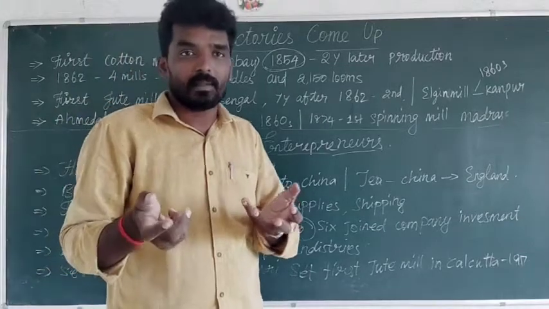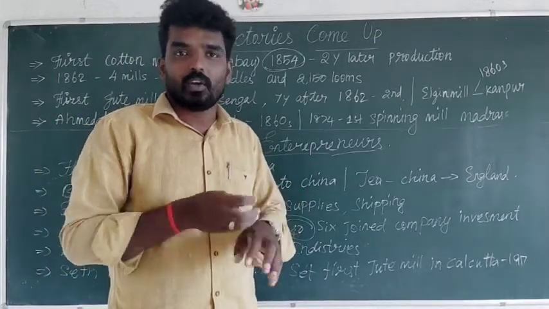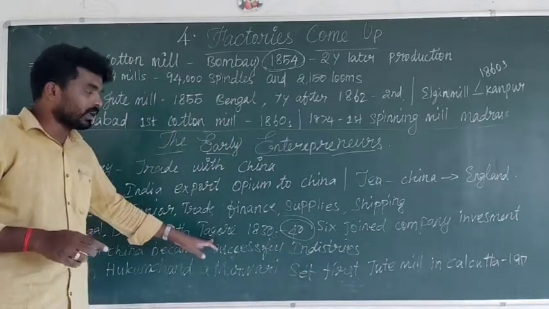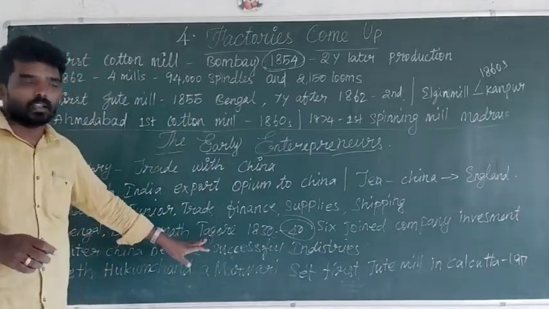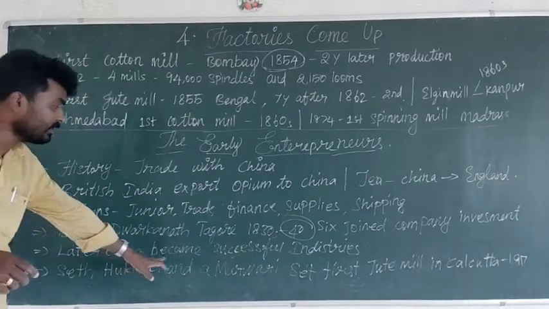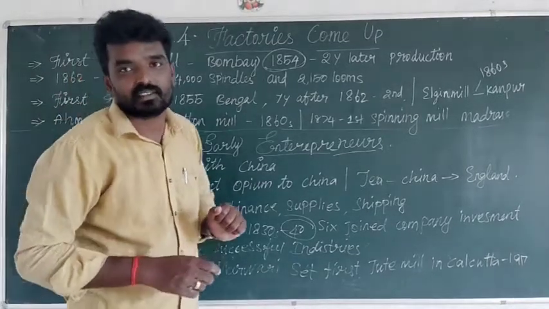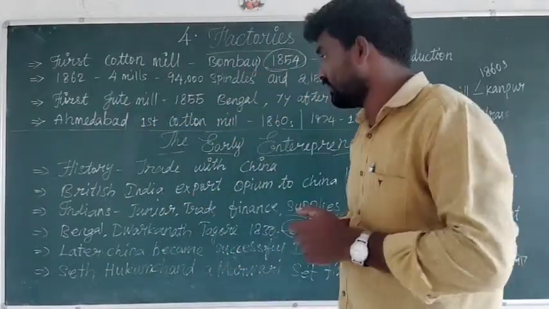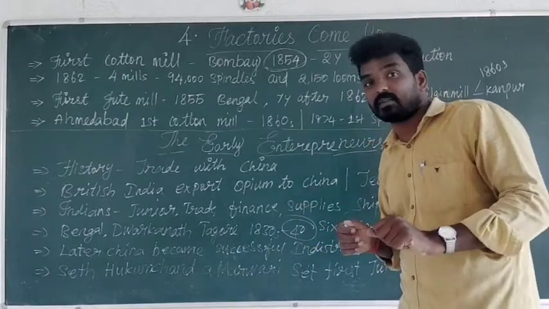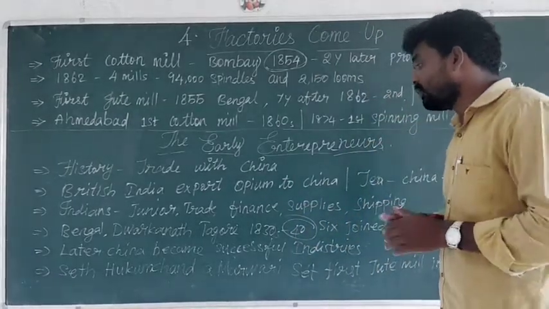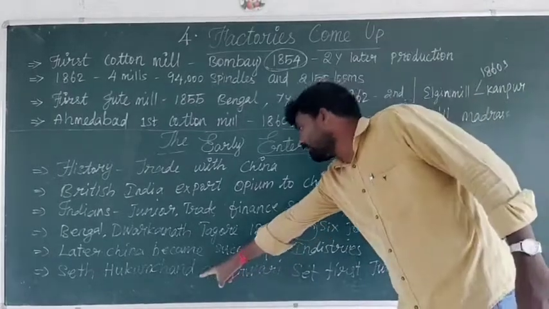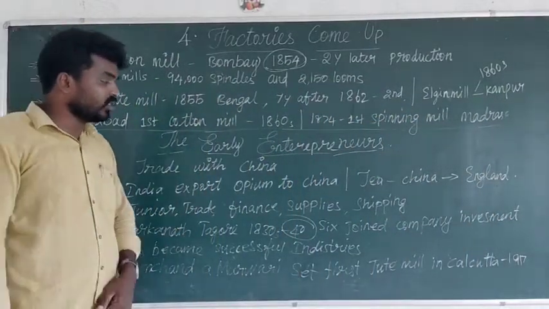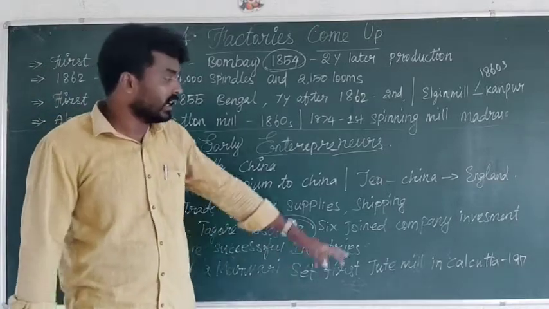But later, the British captured India and increased their control over India. Because of that, Tagore was lost. Then China became a successful industrialist in India because of the British people. Finally, Hukum Chand, the Marwari, set up the first jute mill in Calcutta in 1917.